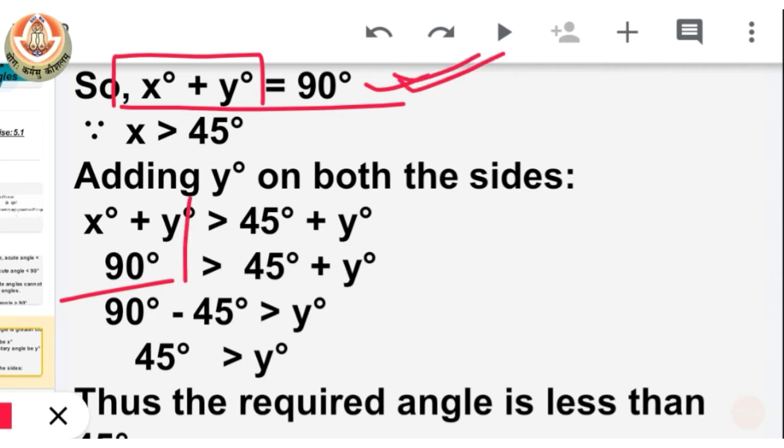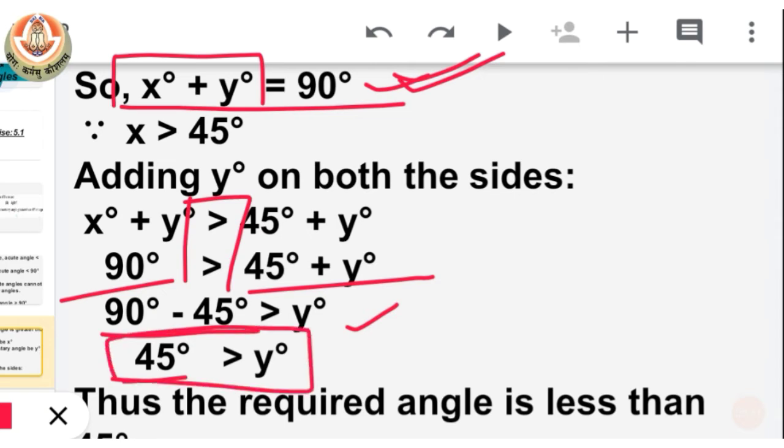Now this greater than sign will remain the same. On the other side we have 45 degrees plus y. Now we take 45 degrees to the other side of the greater than sign. So it will become 90 degrees minus 45 greater than y. Now 90 minus 45 will be 45, and we have the final situation that 45 is greater than y degrees.